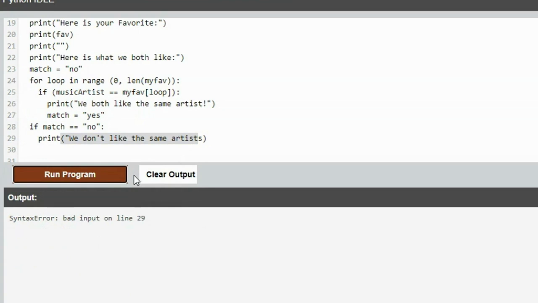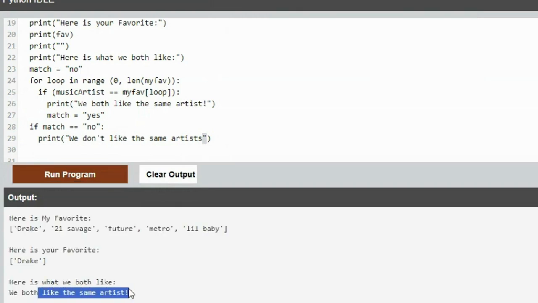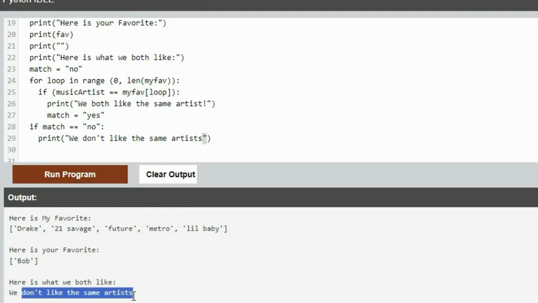So if I run it, oh, I messed up something again. What did I do? Oh, I didn't close the parenthesis. I mean, I closed the quote on line 29. All right, let's try it again. If I put Drake, it says we both like the same artist. If I put Bob, we don't like the same artist. See, I got through the loop, did not find a match, match still is no, so it printed that. So that's the way that worked.